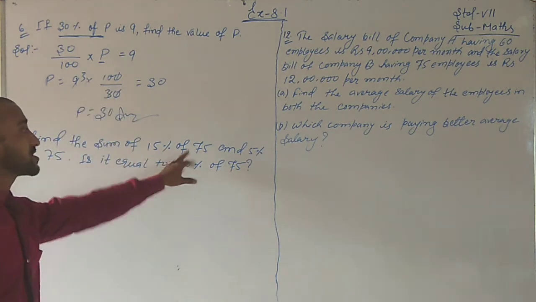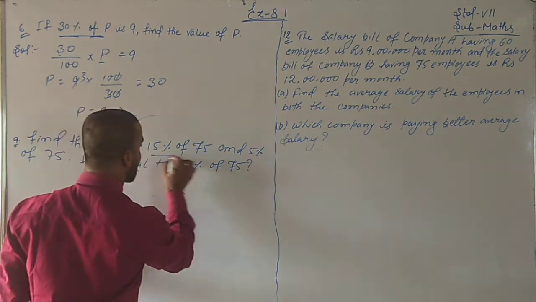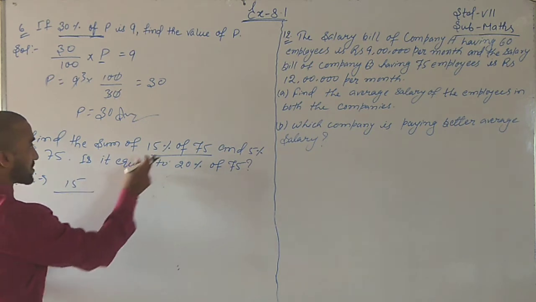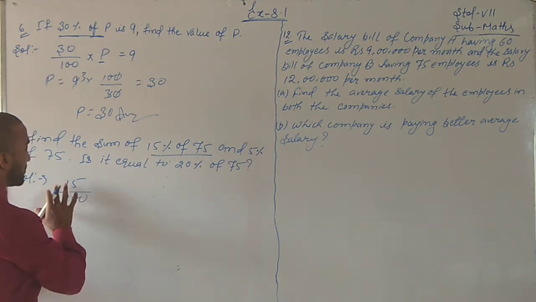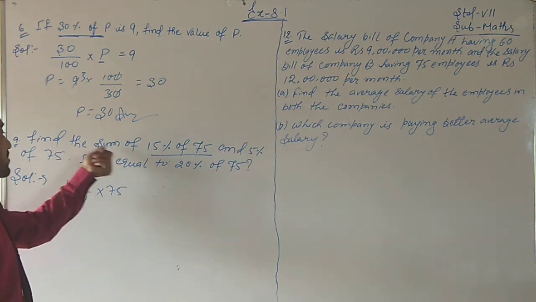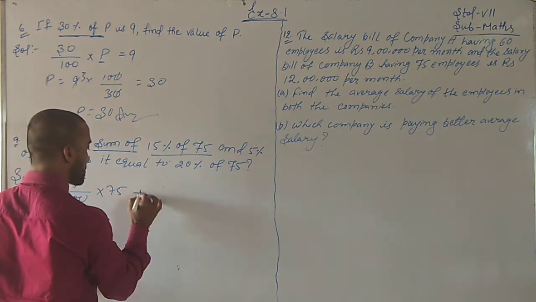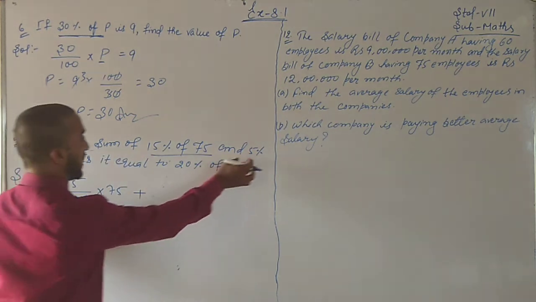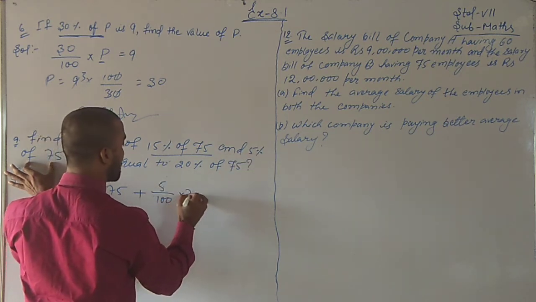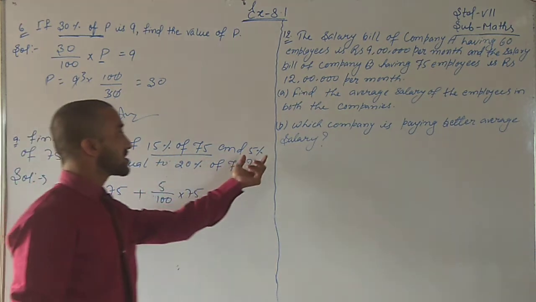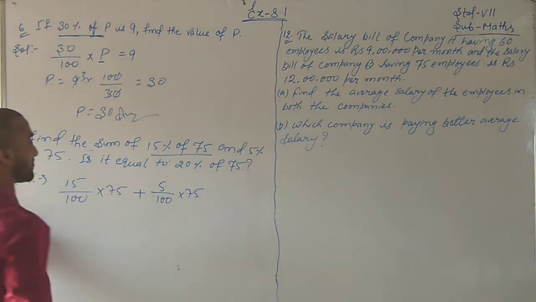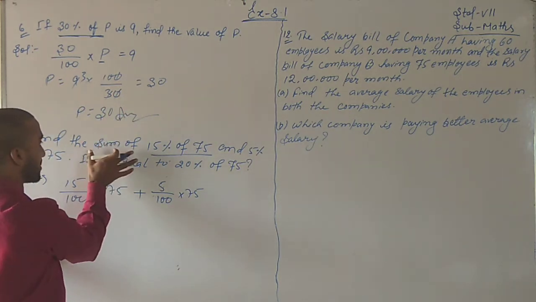Find the sum of 15% of 75. Students, once again, 15% of 75. Exactly what you have to do: remove the percentage sign, put over 100, and 'of' means multiply by 75. What you have to find? Find the sum of. It means plus. And 5% of 75. It means 5 by 100 into 75. This percent will be removed, put over 100 into 75. So first of all we have to find the sum.